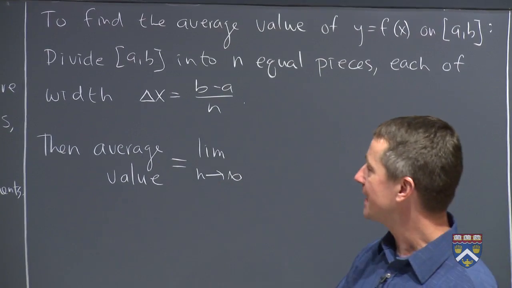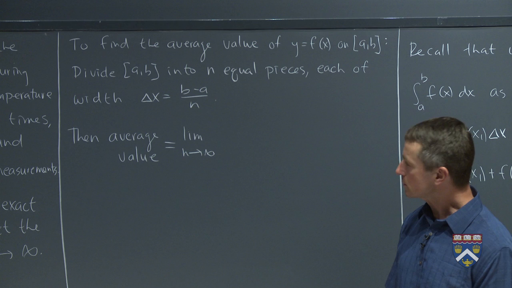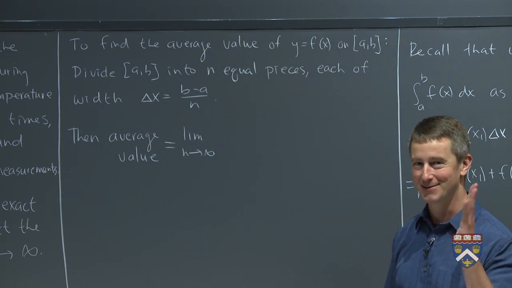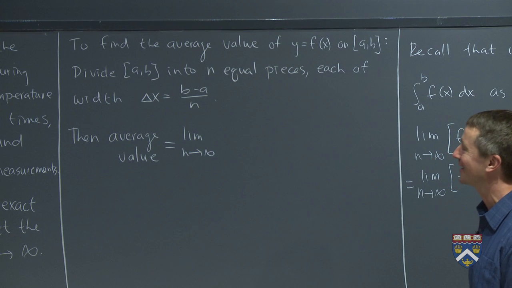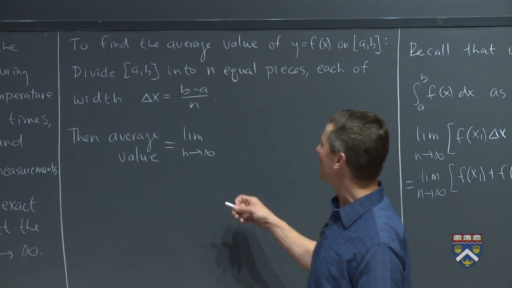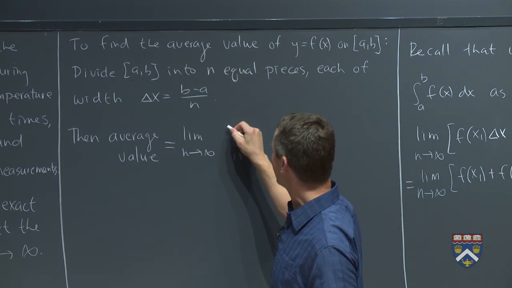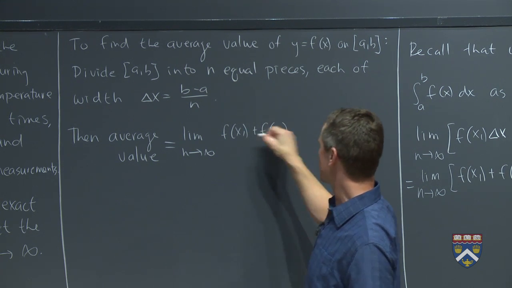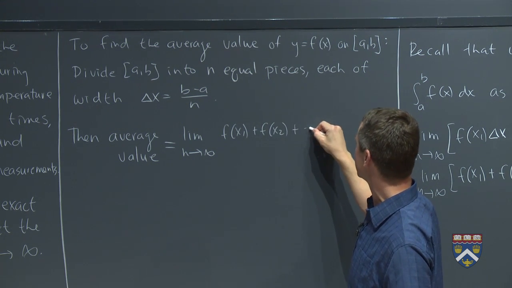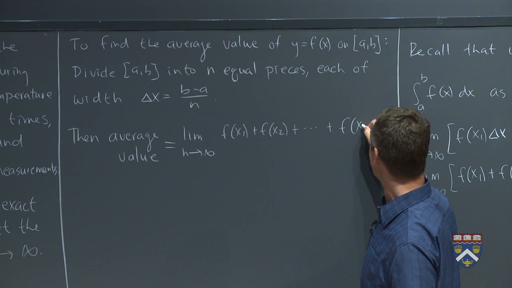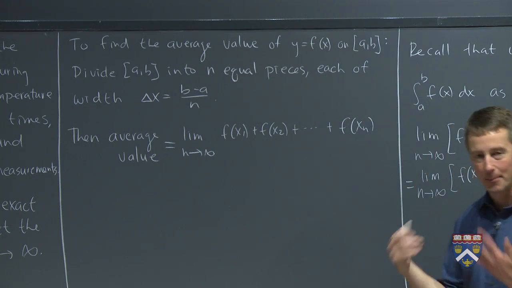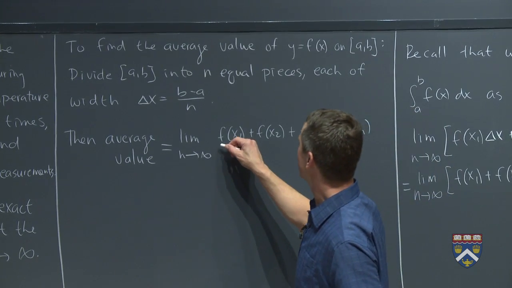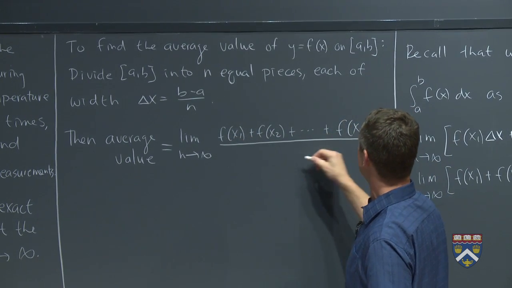So how will we find the average value of this? We're just going to try to formalize what you said, what I hope you said. I have such high confidence in you guys. You can tell, I hope. We're going to measure all of these values. So we're going to take f of x1, f of x2, right? These are all the different temperatures that we're measuring during the day until the very end, f of xn. You added up all of those temperatures or all of those populations or whatever it was you were measuring, and then you divided by n.